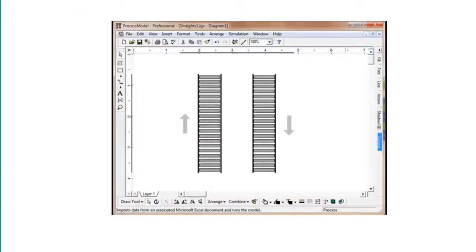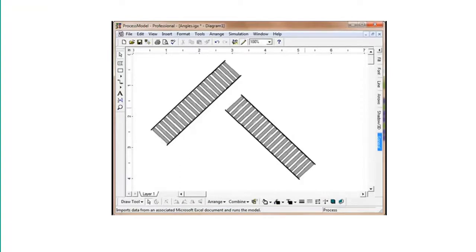Conveyors are assembled using building blocks. What follows is a short video from a training post.